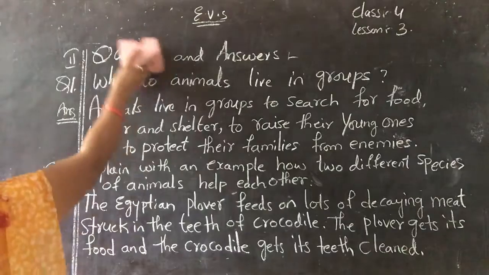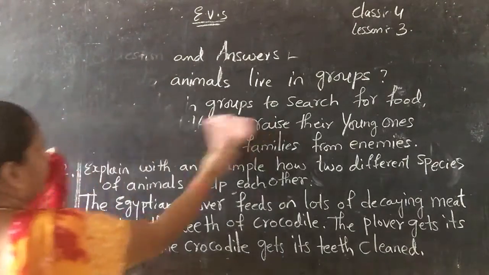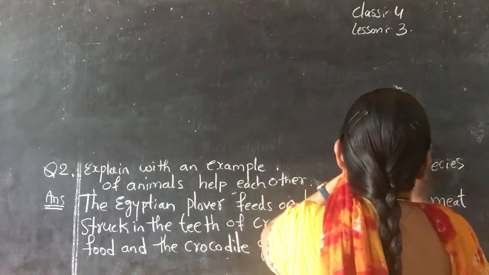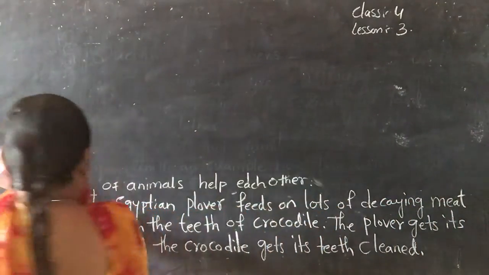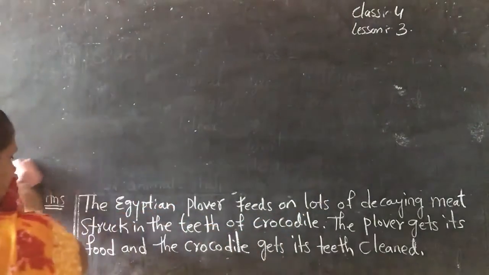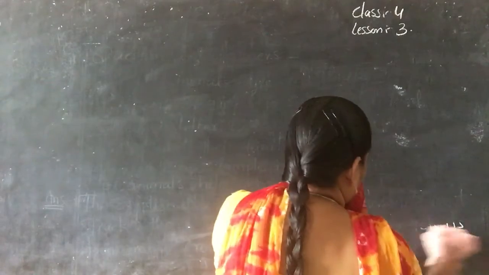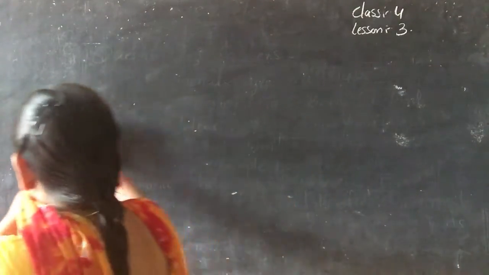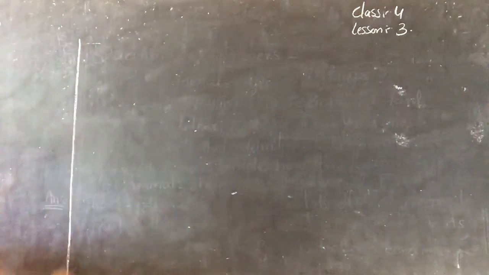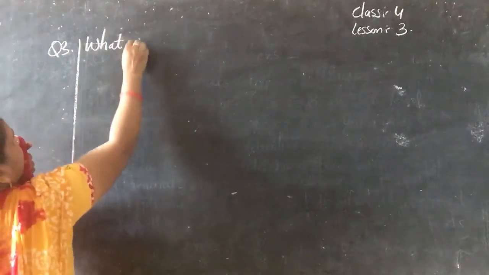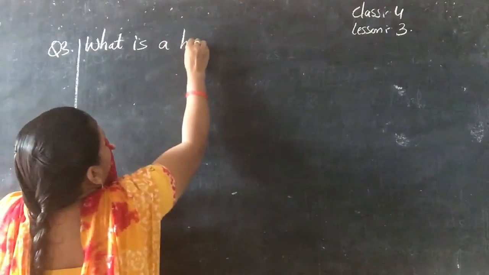Now question number 3. What is a habitat?